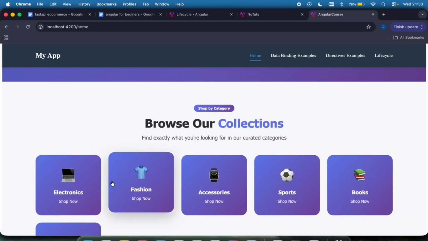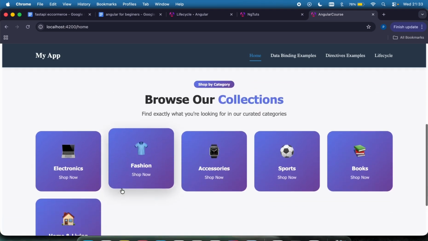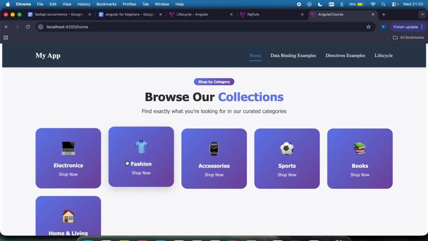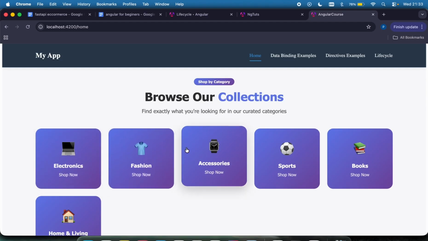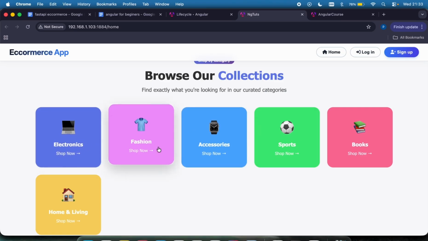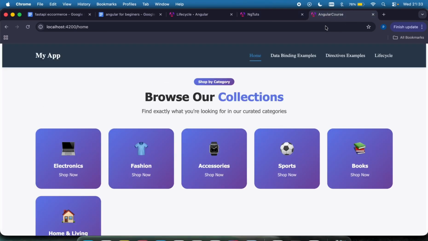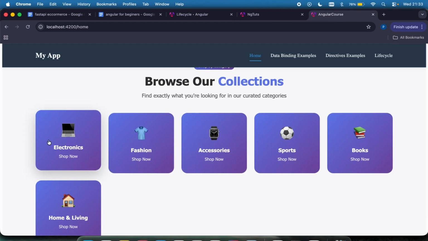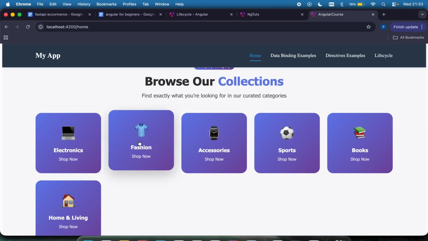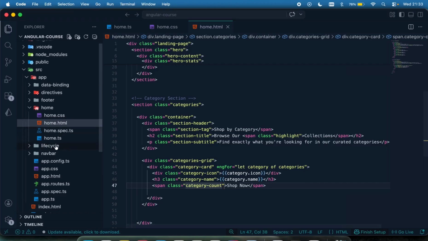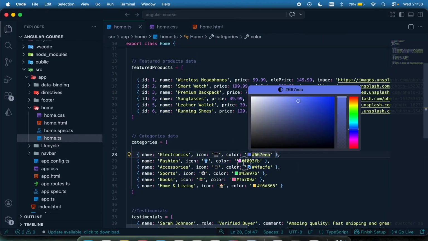You can see this is the category, but right now the problem is that all of them have one particular color, which is blue, compared to this other design where they have different colors. So for us to be able to make each of these categories be the color that came with it, remember, each of them has a color.